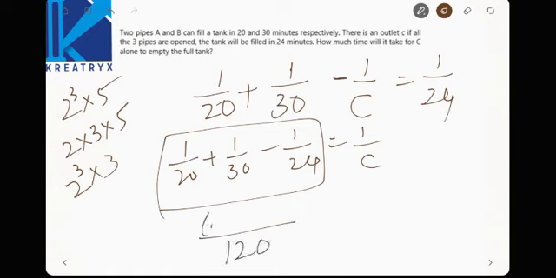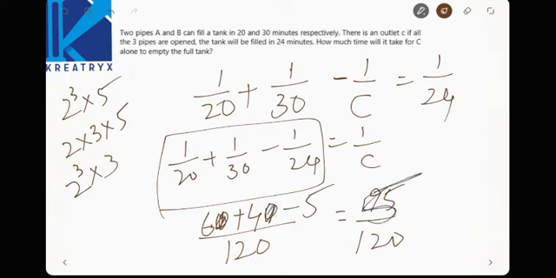Now this is 6 and this is 4, and for 24, 120 divided by 24 is 5. So 6 plus 4 is 10, minus 5 will be 5 here. Sorry, I am really sorry.